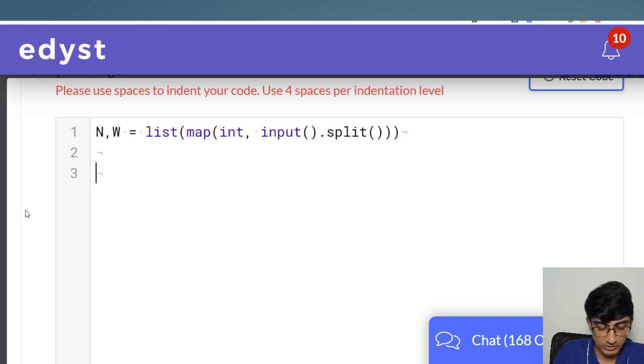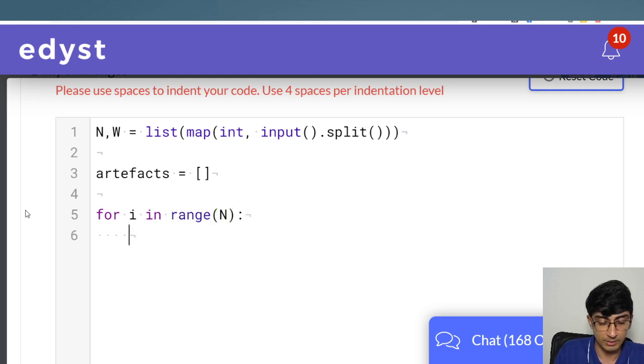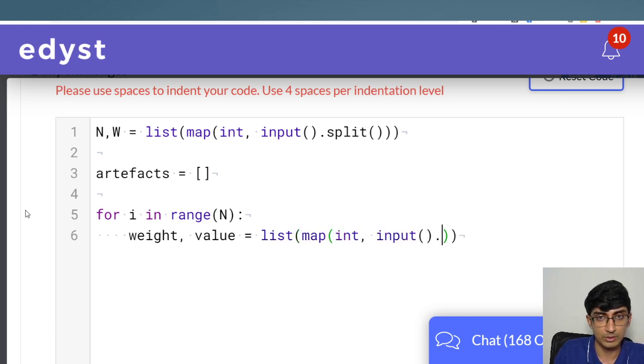So what we can do is say that these are the artifacts, equal to this, it's a list, and for i in range n, we are now going to accept the weight and the value, equal to list map int input dot split, right? That's what we're going to do. After we've done that, we need to store this as well. What we'll do is say artifacts dot append,